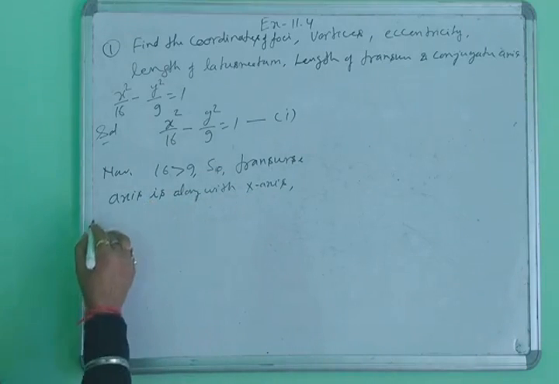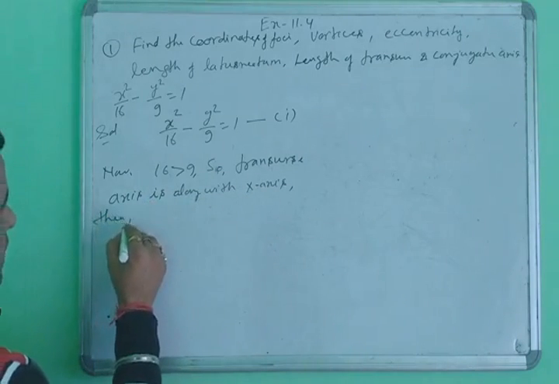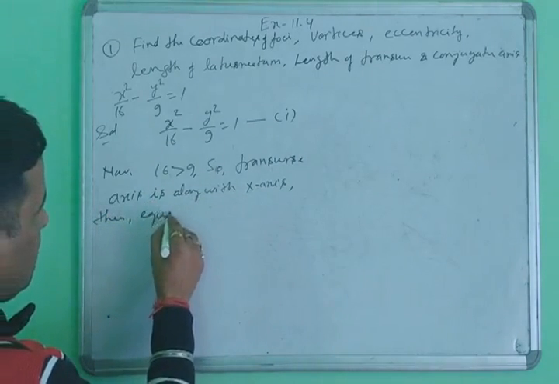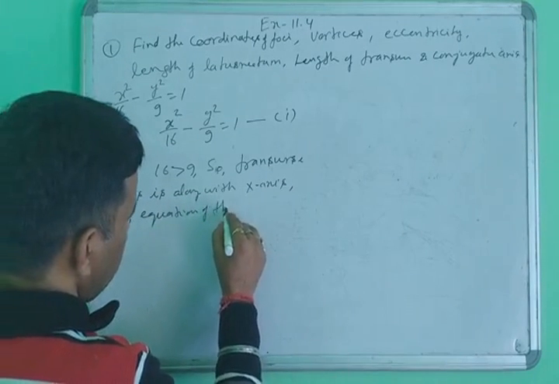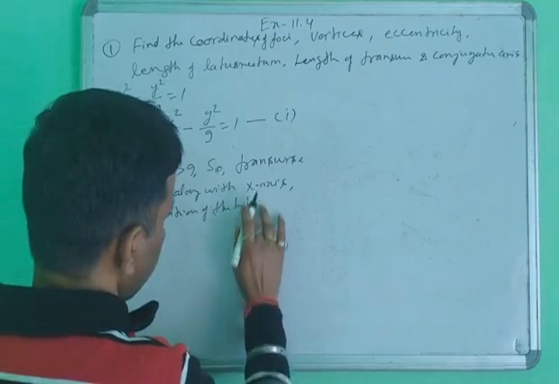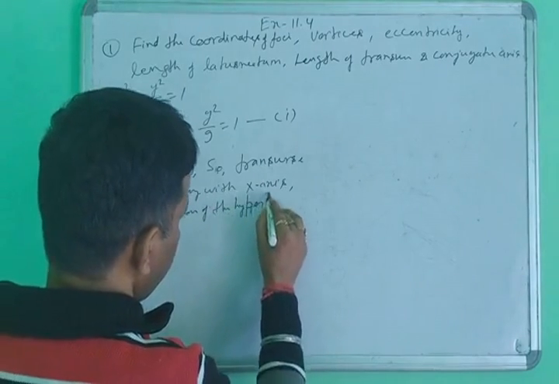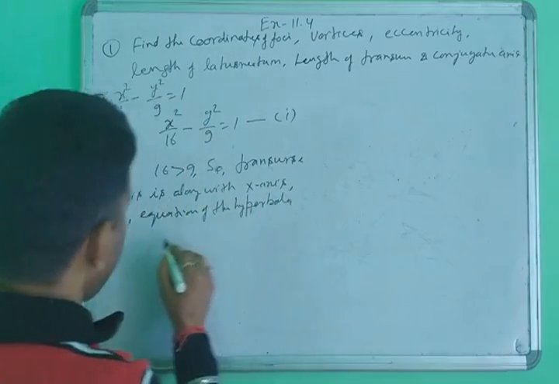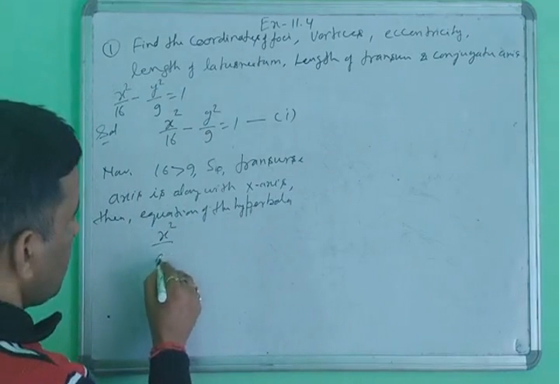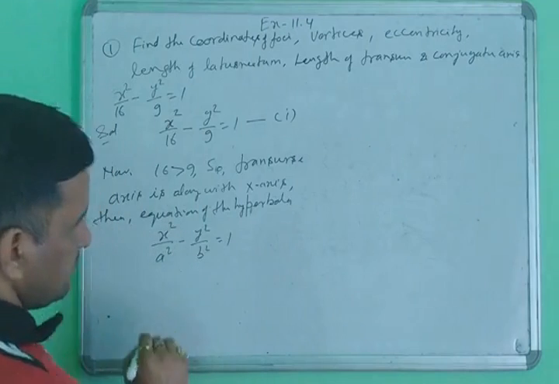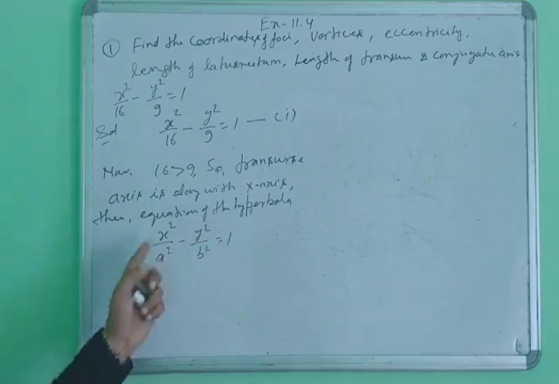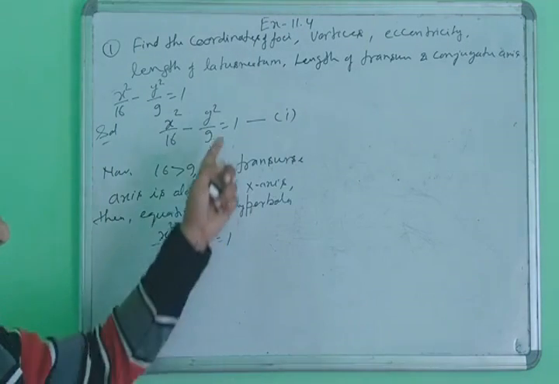The standard equation of the hyperbola is x square upon a square minus y square upon b square equal to 1, and this is the given equation.